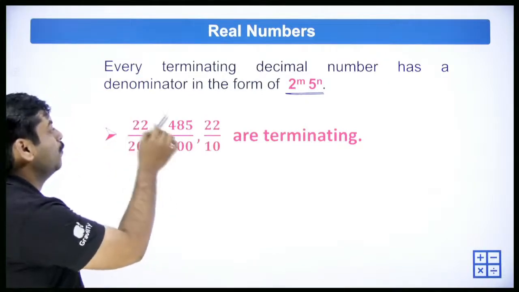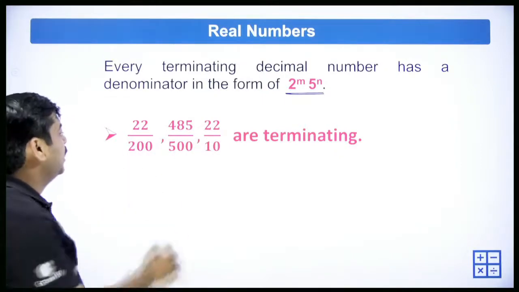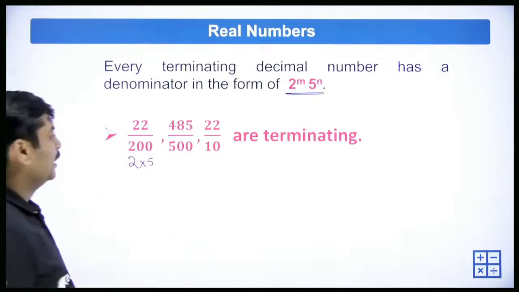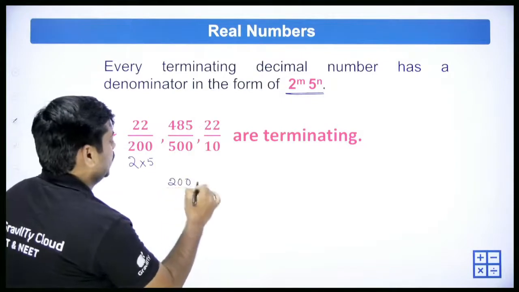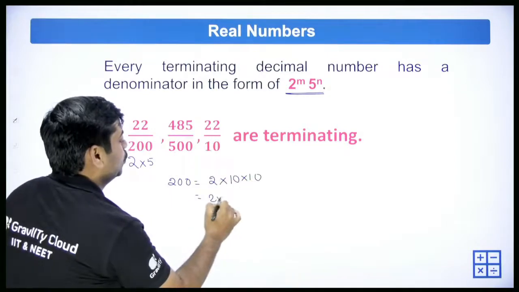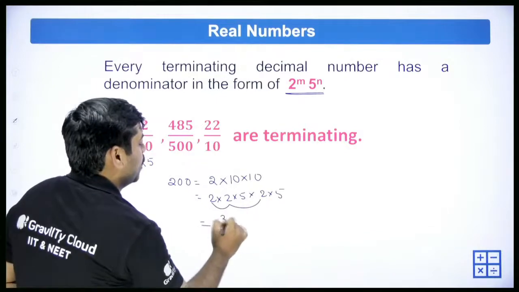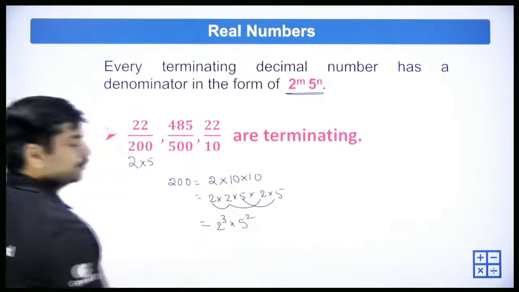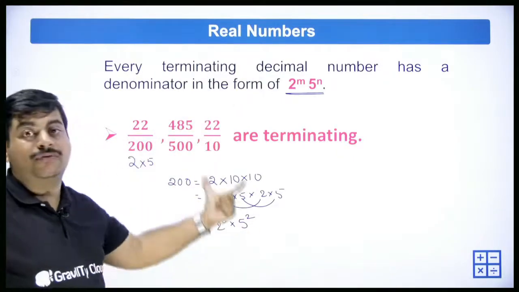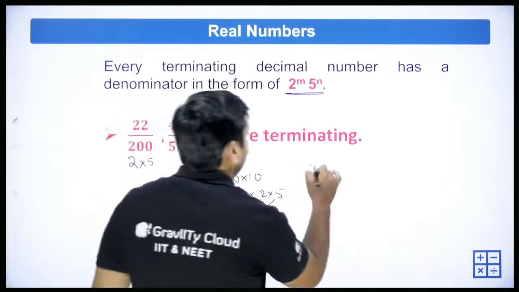22 by 200, 485 by 500, 22 by 10. Carefully see, in the denominators, these are multiples of 2 and 5, or multiples of 10, you can say clearly. 200 is equal to 2 into 100, which is 2 into 10 into 10, and 10 is 2 into 5. So we get 2 cube, and 5 into 5 is 5 square. So 200 can be written as 2 cube into 5 square. If you can write like this, these are terminating numbers. You can carefully check that.